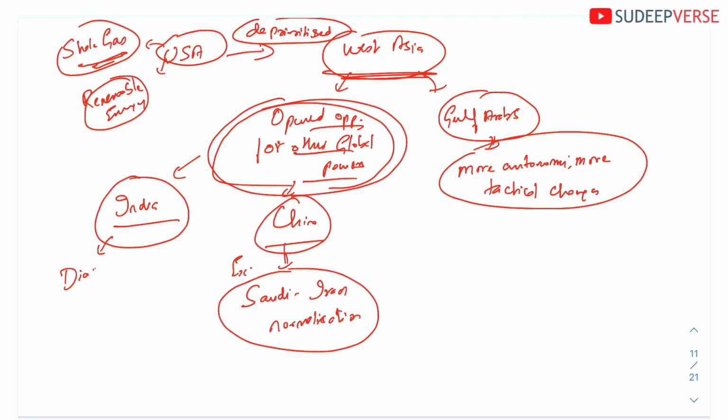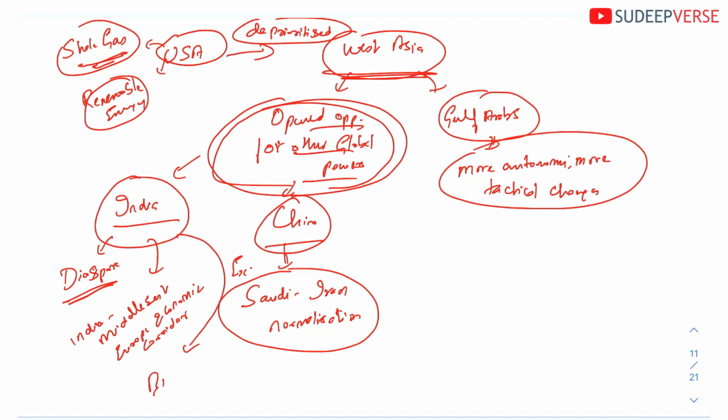One, obviously we know that most of India's diaspora is concentrated in West Asia. The second is that India is also coming up with several initiatives like the India-Middle East-Europe Economic Corridor. The next is BRICS.